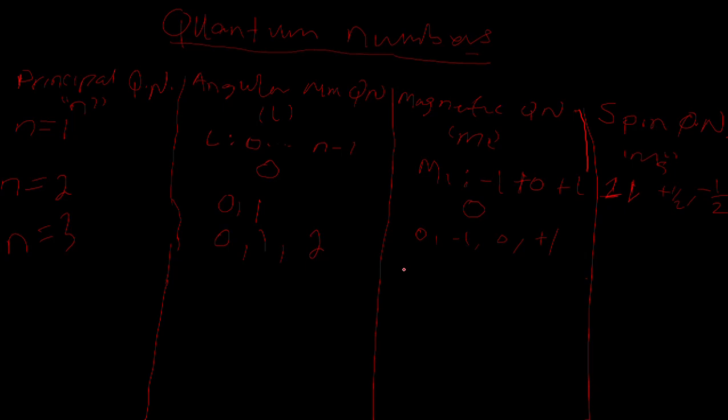Then you have minus 2, you have minus 1, you have 0, then from 0 you go up to 2, and stop. So what is it telling you? The electron, n is 3, the electrons are in the third energy level.